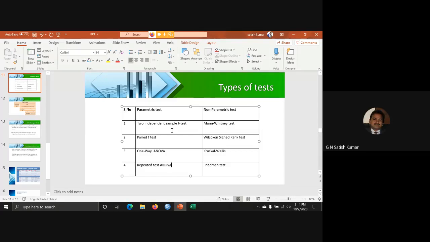Yes, please. Sir, one doubt. I come from an engineering background, mechanical, so I am new to statistics. For my study there are 3 cases. One is the normal condition, a normal student. The second case is students playing games. The third case is students playing with mobiles, mobile games. I want to compare these 3. What is the best test, sir?